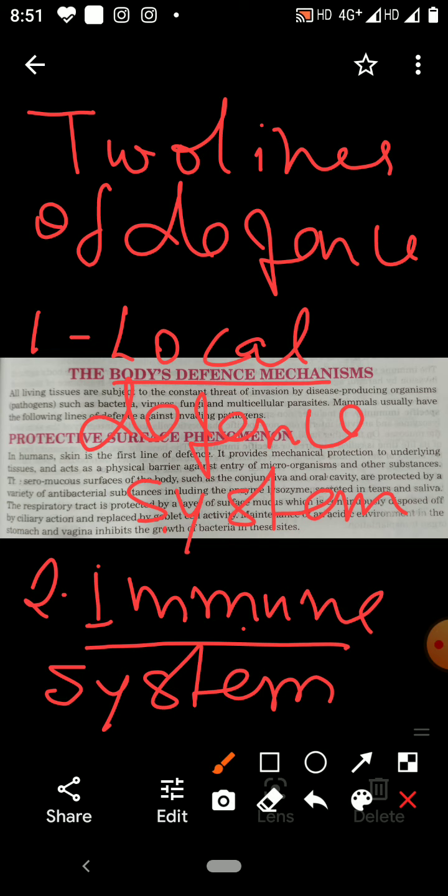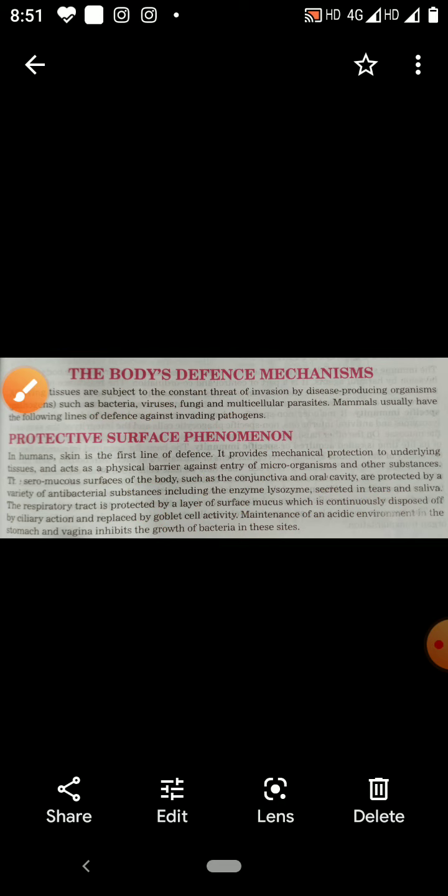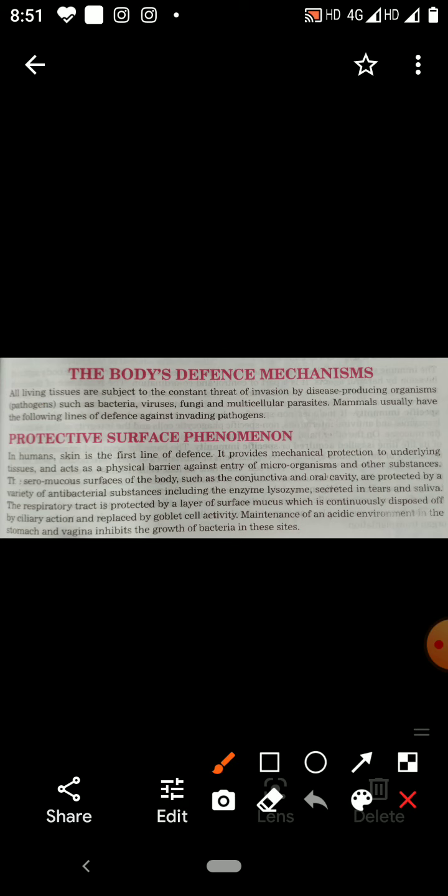I told you the entry points of disease causing germs in the body are the portals of entry, that is the skin, nose, ear, eyes, mouth, urinogenital aperture and cloacal aperture. So there are some defense systems available in the body to tackle the germs. In that, the first one is the physical barrier.